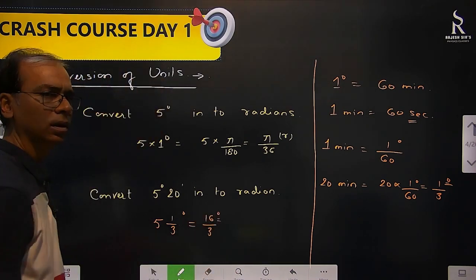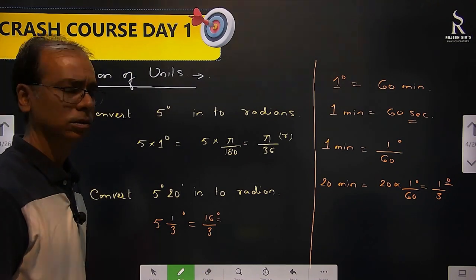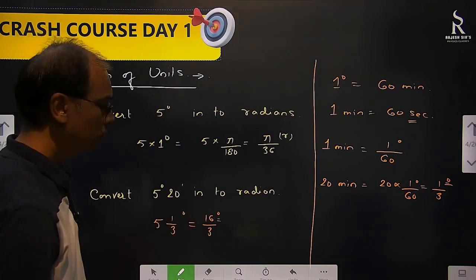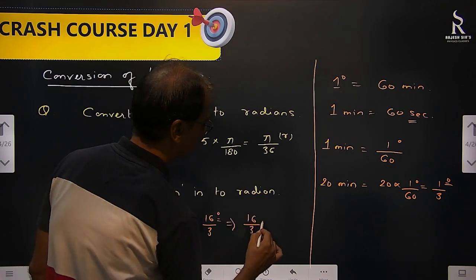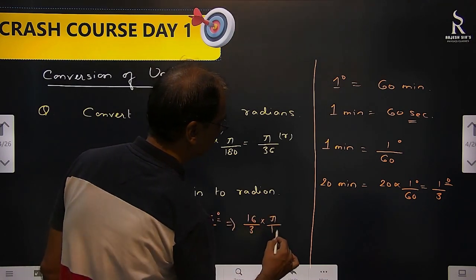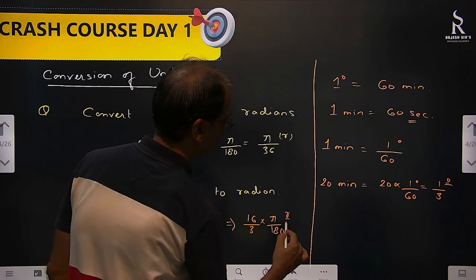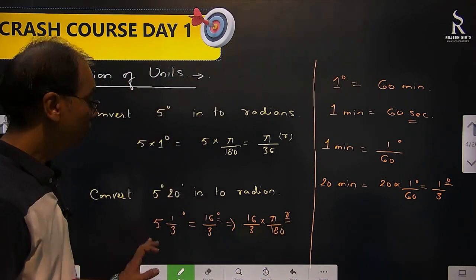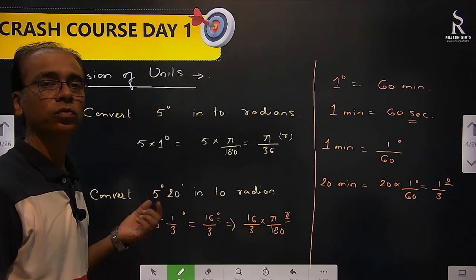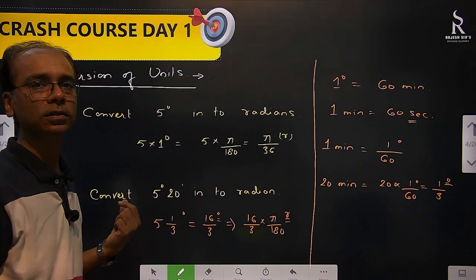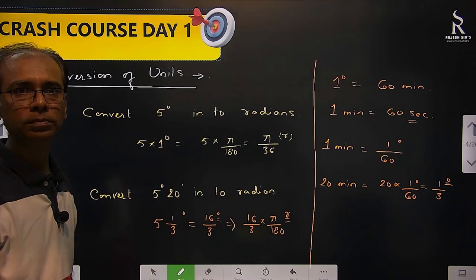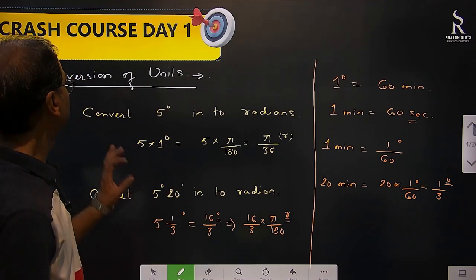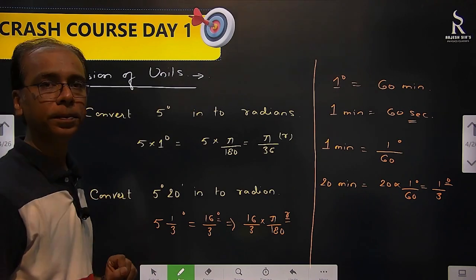Now I can convert it into radian. What is the problem? No, because degree I know. So what will be the answer? 16 by 3 into pi by 180. Over. Finished. So if it's coming in minutes, first convert that into degrees, and after that it's easy for us. There is no problem. So this is how conversion of angle is done.